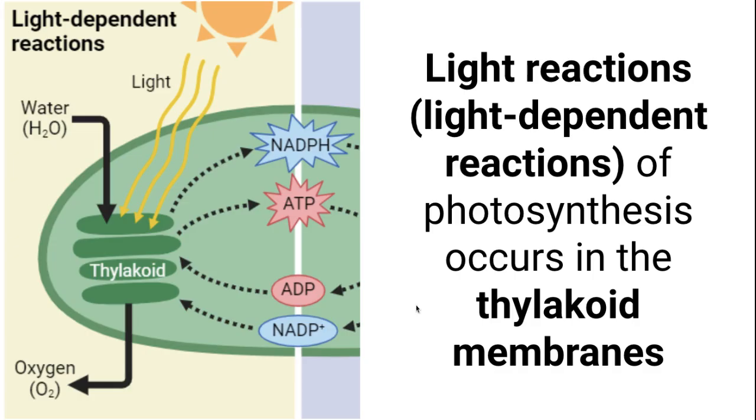All right, so within photosynthesis itself, this is where it gets a little tricky. There are two separate reactions. We're going to focus on the left side first. The left side is your light reactions. They're also known as light dependent reactions because they only occur in the presence of sunlight. Light dependent reactions occur specifically on the thylakoid membranes of your chloroplast, only on the thylakoid membranes.